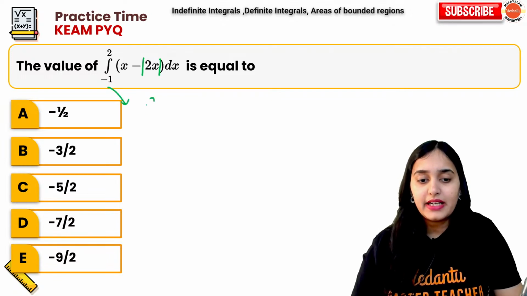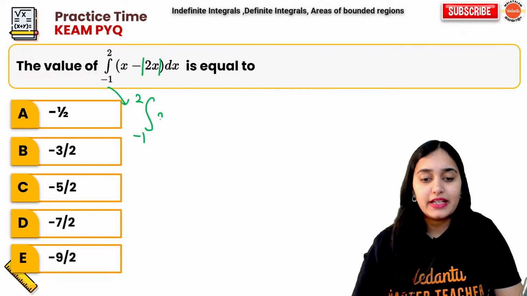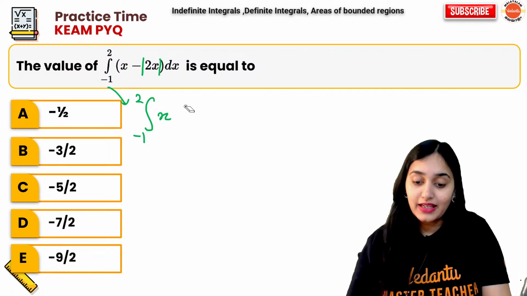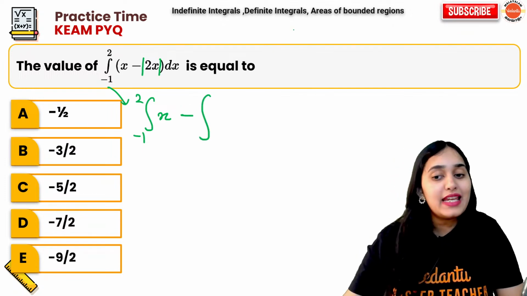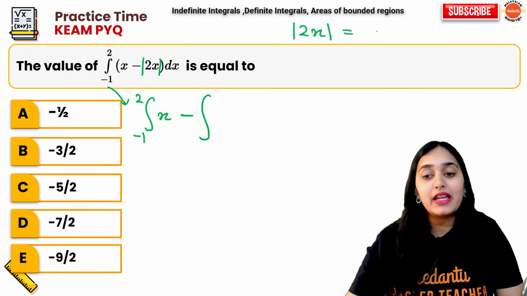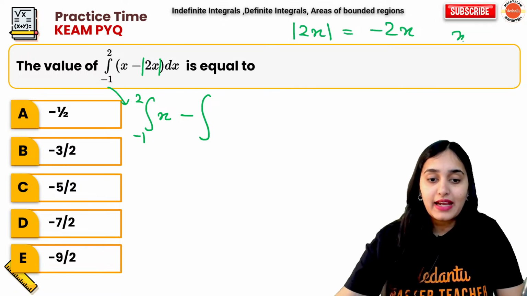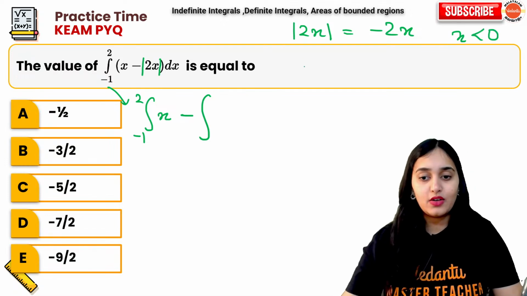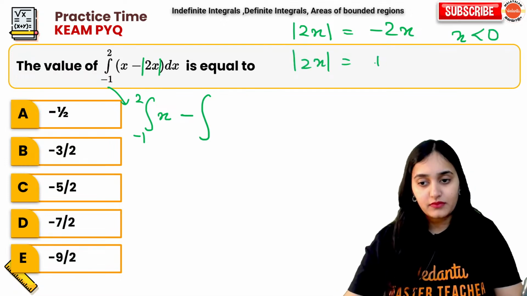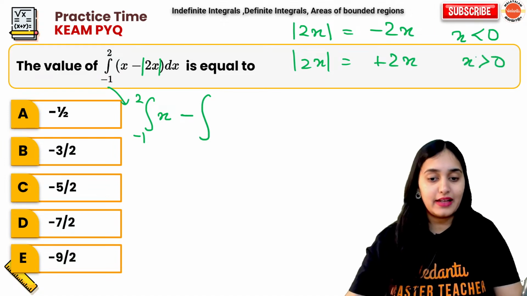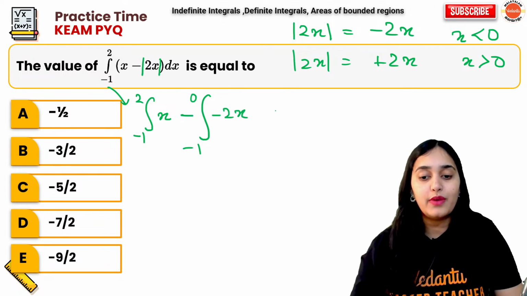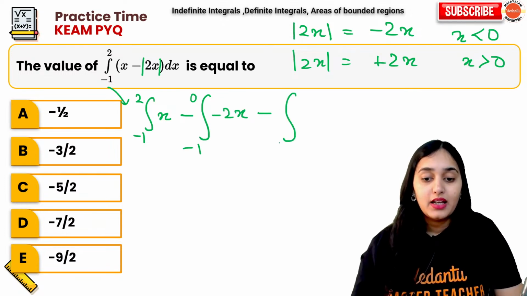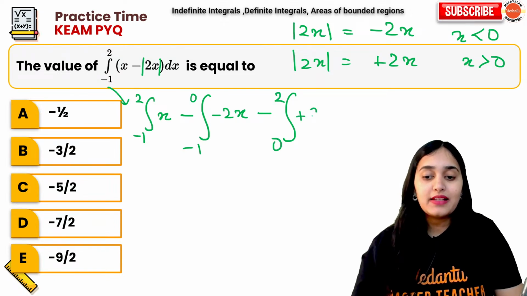So this will become integration of minus 1 to 2, integration of x minus, integration of mod 2x. Now the mod value will change. Mod of 2x is minus 2x when x is less than 0. Mod of 2x is plus 2x when x is greater than 0. So from minus 1 to 0, it is minus of 2x. Again, from 0 to 2, it is plus 2x.